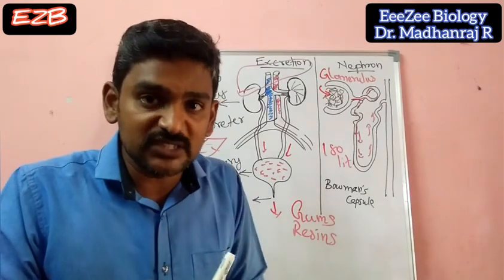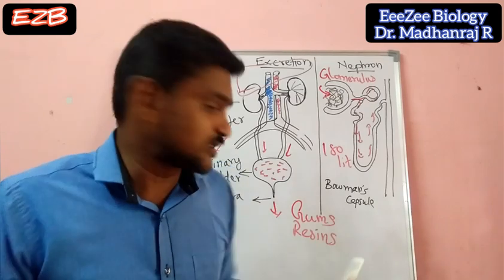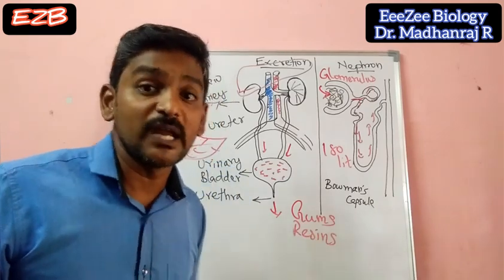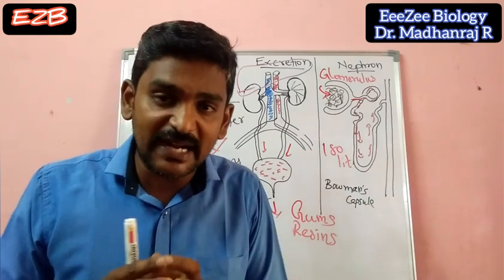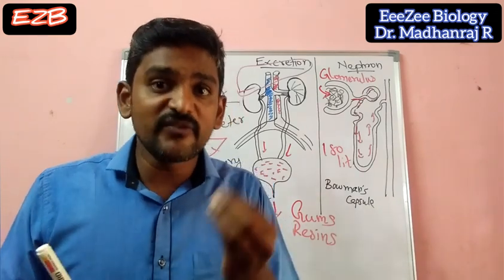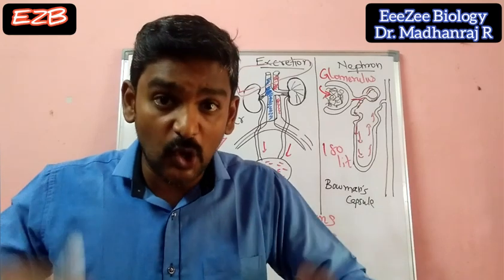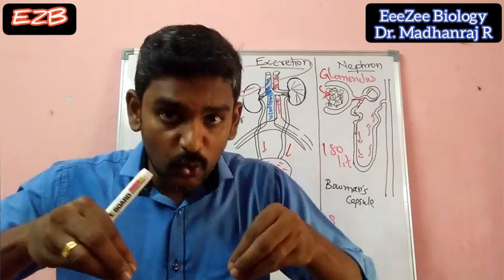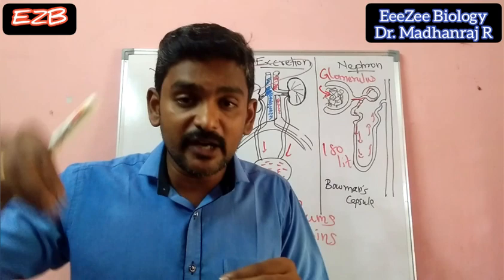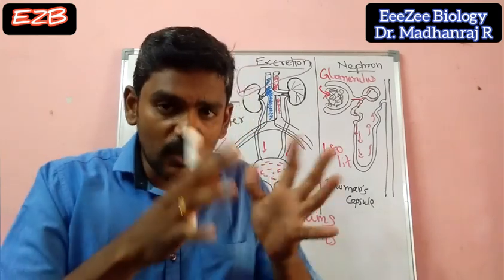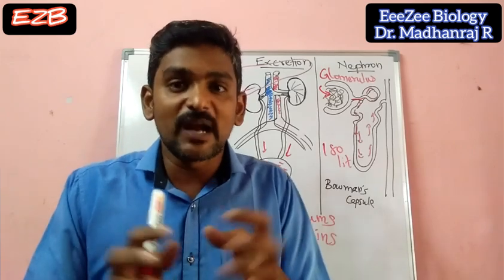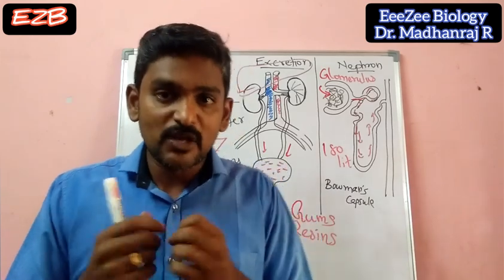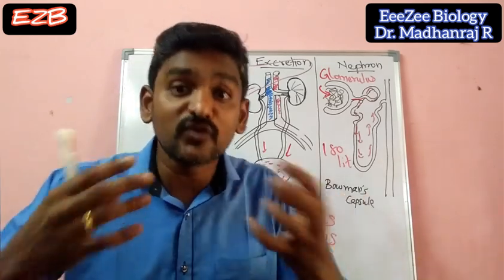So through this process, they will be eliminating their waste materials. Resins and gums also they will be eliminating, and with these resins and gums, many useful things also we can get. Sometimes some waste materials are also eliminated into the soil through roots. Some of the eliminated materials from the plants will cause some itching and allergic conditions in human beings. But some of the waste materials will be useful for human beings.